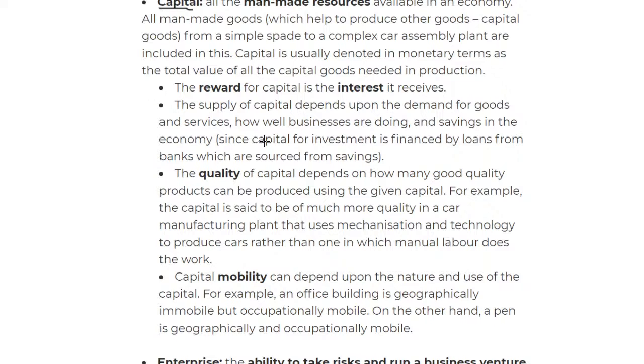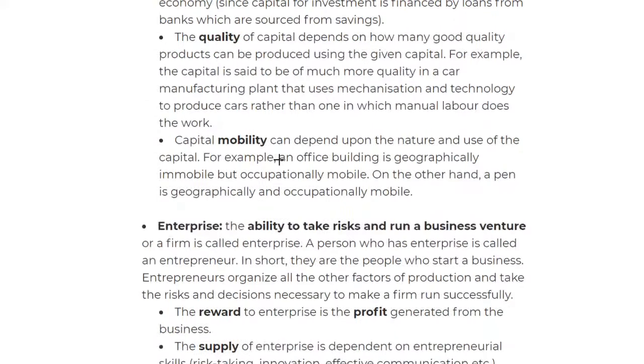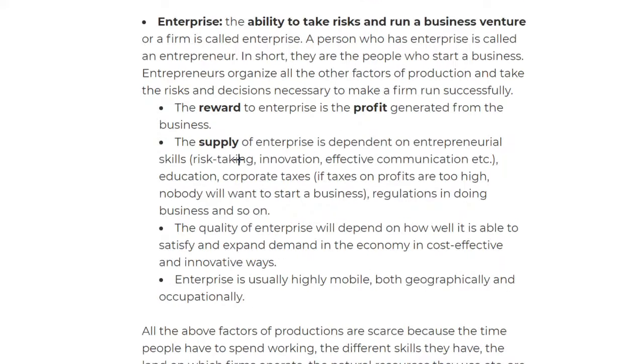We move on to the quality. Quality depends on the product you buy. If my machine is high end, very expensive, very good, making nice quality cars, then of course it depends on the goods you use to make the product. And then when looking at the mobility, it is geographically immobile. You cannot move a big machinery from place to place, like an office building. You cannot change it to another location. On the other hand, it can be occupationally mobile. You can change its use. You can change a machine's use, like from a delivery van, you can make it an office van for something else.